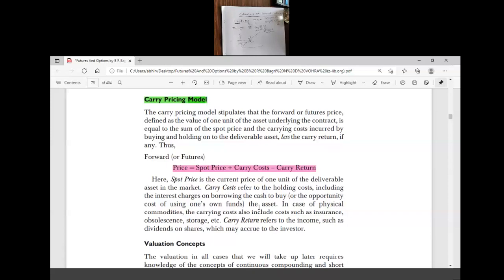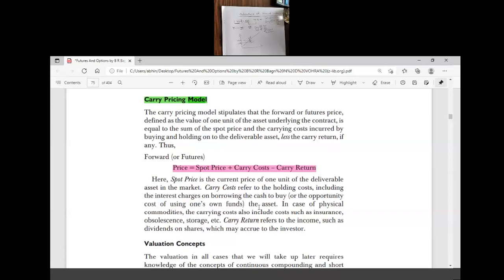The first one is that the markets are perfect. There should be perfect market competition. You know what conditions should be there for a perfect market.